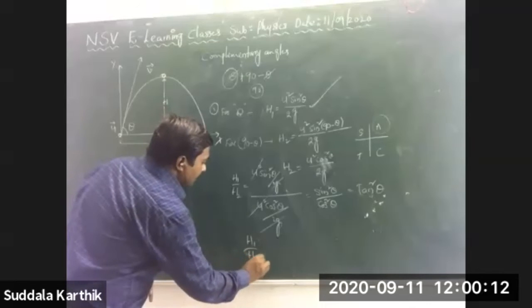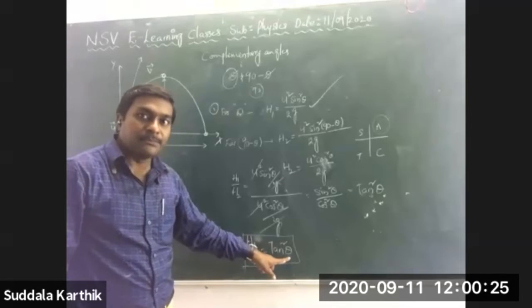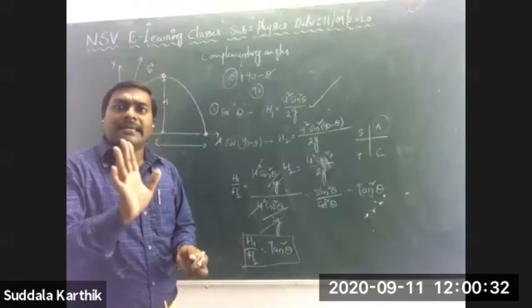So H1 by H2 is equal to tan square theta. You will get this equation as one of the options for any question. They can give the theta value.